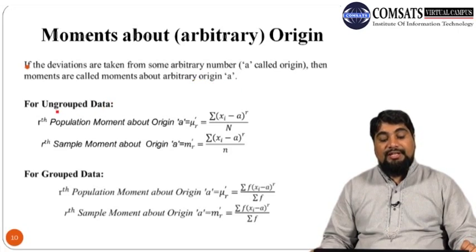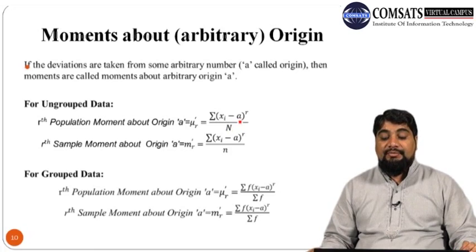So for ungrouped data, the formula for calculating the rth population moment about origin a is mu dash r. So instead of using mu r, which is used for the moments about mean, now we need to use the dash as well. So mu dash r is equal to summation (xi minus a) whole raised to power r divided by n.